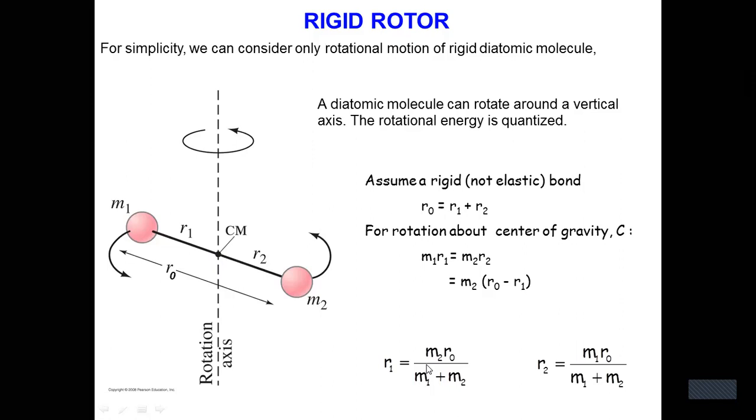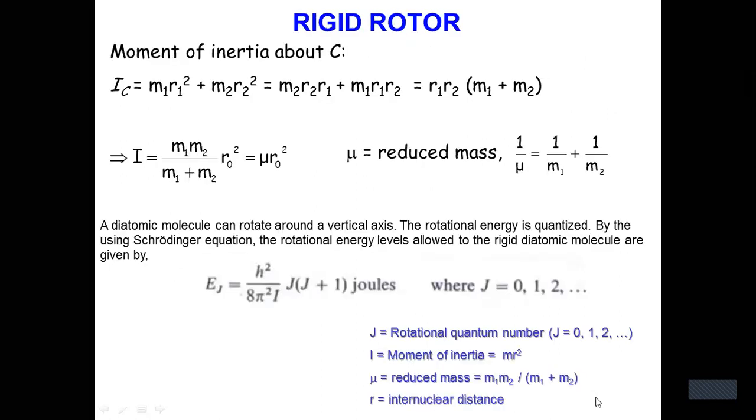So by this equation, putting R2 equal to R0 minus R1 from the above equation, finally we get R1 equal to M2 R0 by M1 plus M2, and R2 equal to M1 R0 by M1 plus M2. Here the moment of inertia IC equals the formula m r square, that is M1 R1 square plus M2 R2 square.